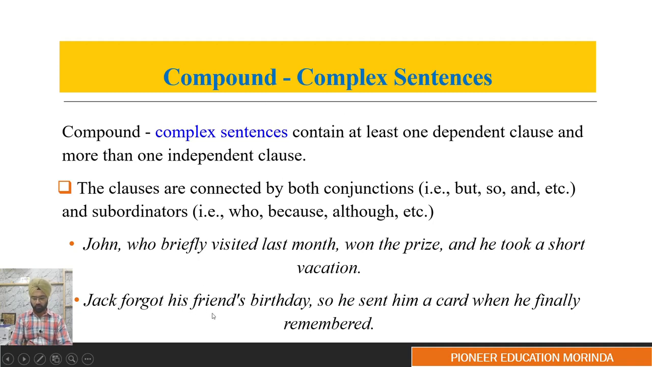Jack forgot his friend's birthday, so he sent him a card when he finally remembered. So he sent him a card when he finally remembered. So these are the three sentences that are joined together in order to form a compound and complex sentence.